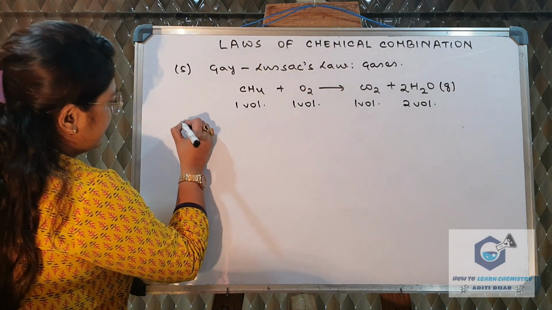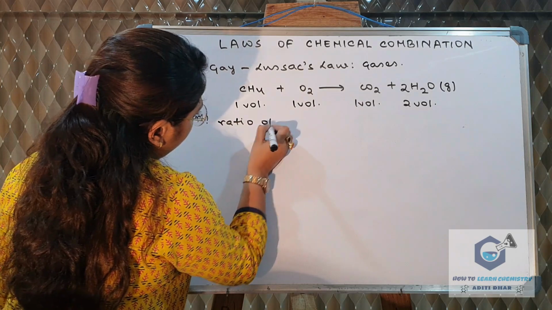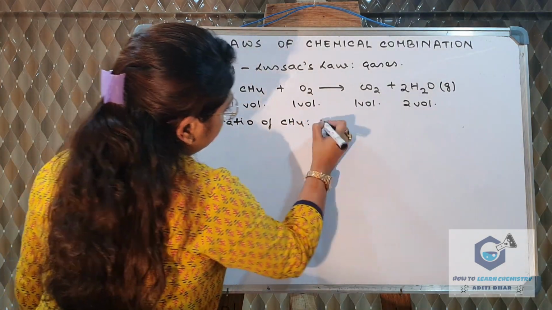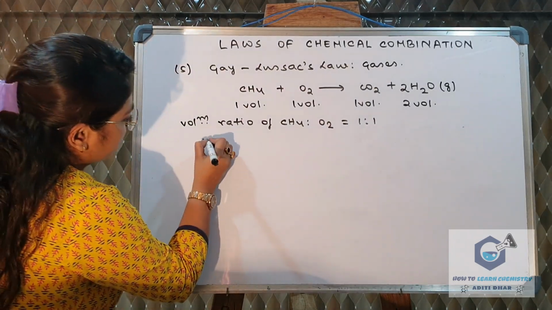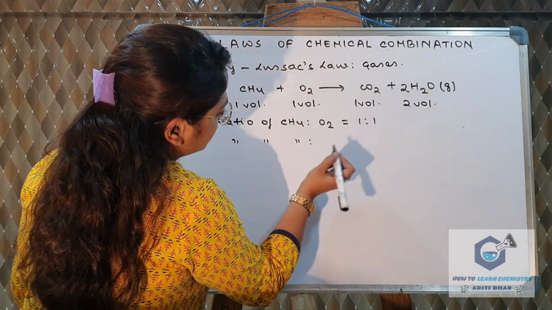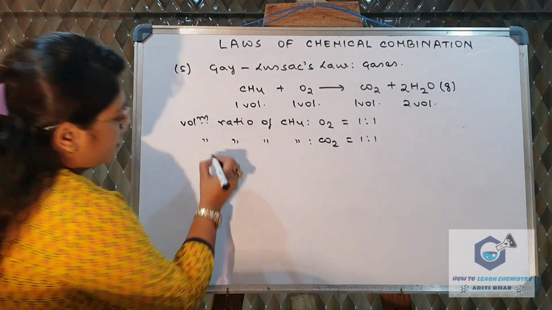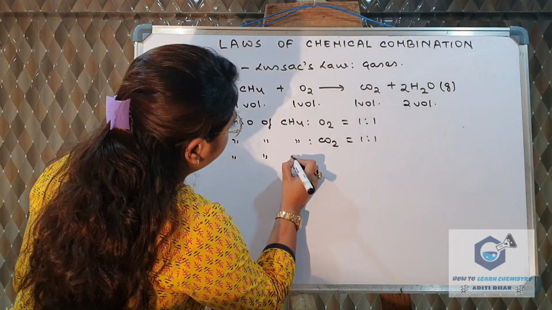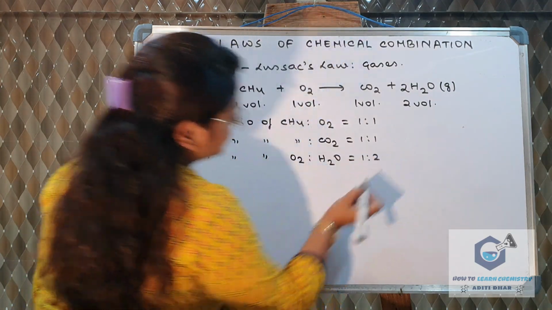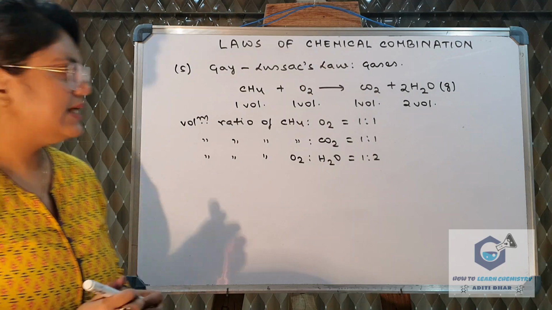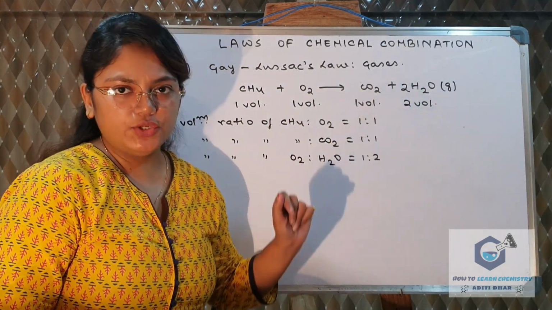So now we can say the volume ratio of CH4 to oxygen is 1:2. Similarly, the volume ratio of CH4 to carbon dioxide is 1:1. The volume ratio of oxygen to water is 1:1. So in this way we can see that all the volumes will have a definite ratio.